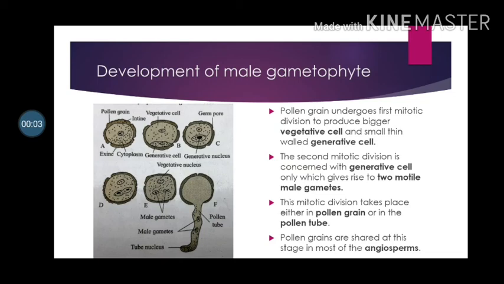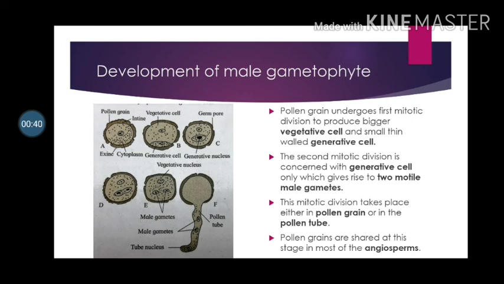Development of the male gametophyte. The pollen grain germinates to produce the male gametophyte. This development is endosporic, that is, it occurs within the microspore. It means this development occurs within the pollen grain and it is completed in two stages at different places. The pollen grain undergoes the first mitotic division to produce a bigger naked vegetative cell and a small thin-walled generative cell.